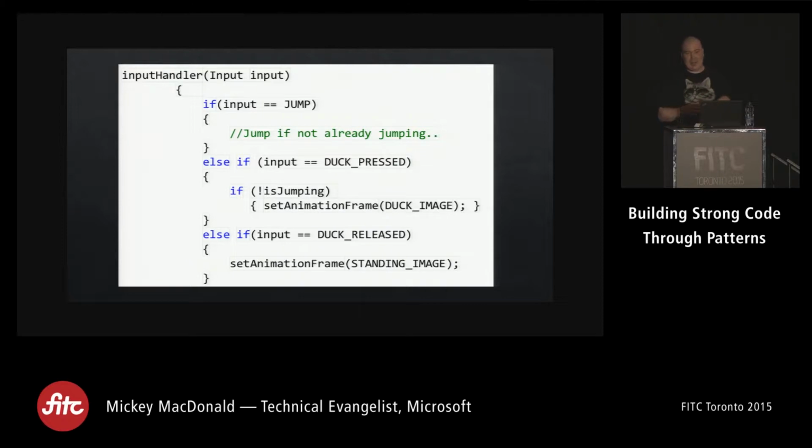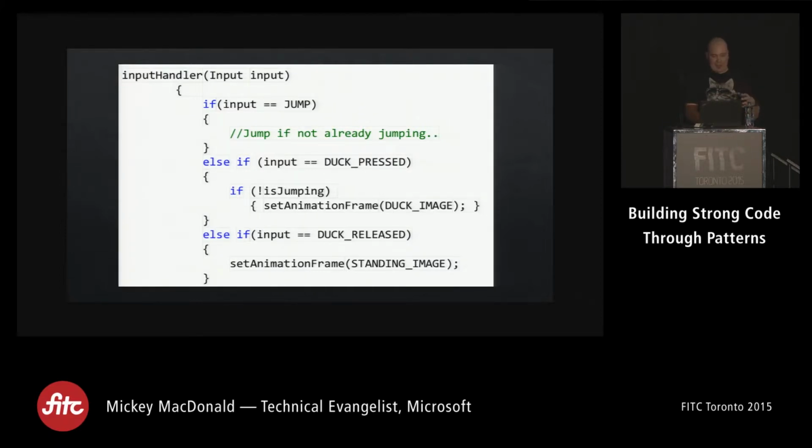Anybody spot the bug that I just added? So what's happening here is I can duck when I'm not jumping, but if I'm ducking and in the air, if I press or release the duck button, he's going to stand up. Not exactly the outcome you want from Mario. So, okay, fine. I go back in, I add another conditional, I do another check.